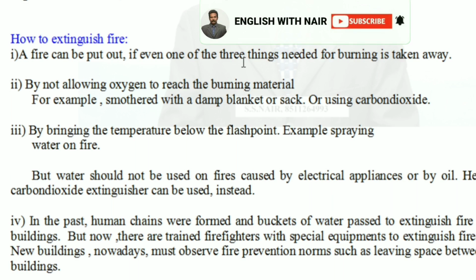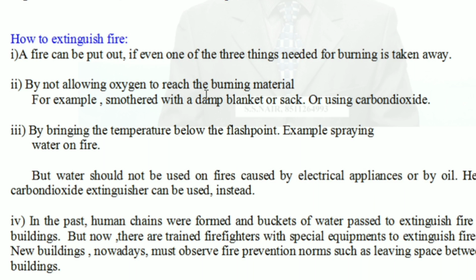Put a sack or a blanket on that, and this is smothering; it deprives the fire of oxygen. When you suddenly put that blanket, the oxygen inside will go out and the fire will be extinguished. So put a damp, that is wet, blanket or a sack.